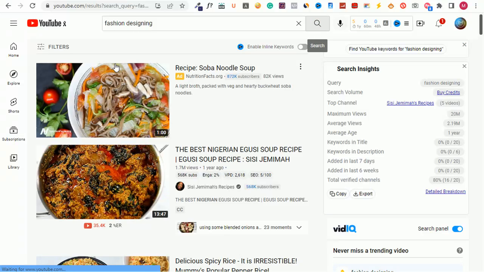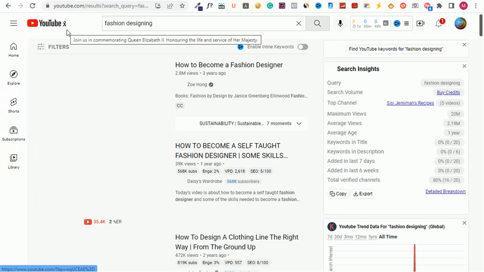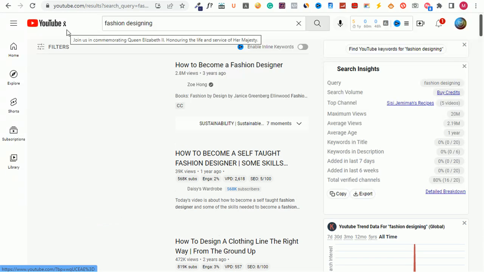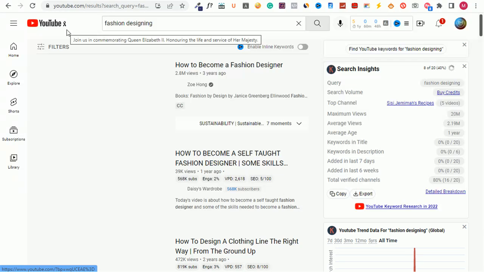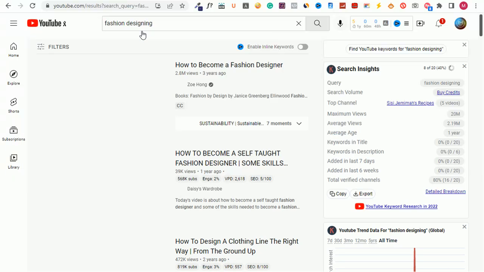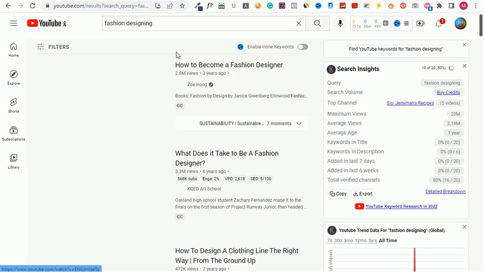Now if you search for fashion design, let's say you're in that field and want to show people how to become a fashion designer, or how to do things concerning fashion design, and help people who don't know about fashion to understand more about it. What you have to do is just come over here and make the search in the YouTube search space, and then scroll down.